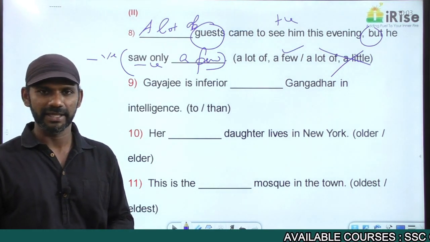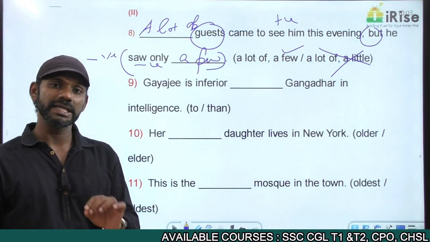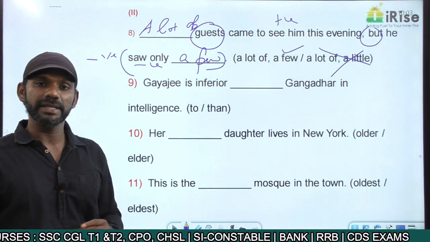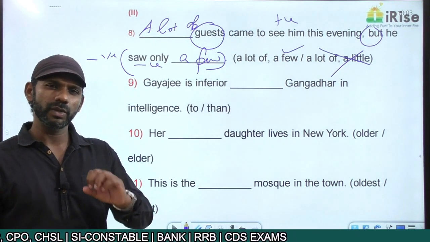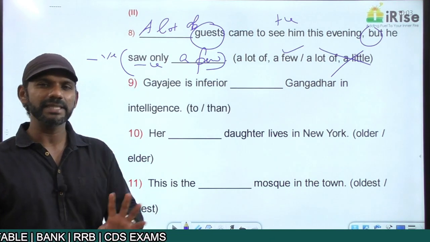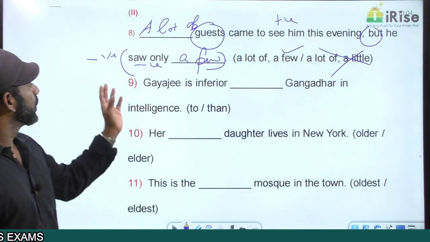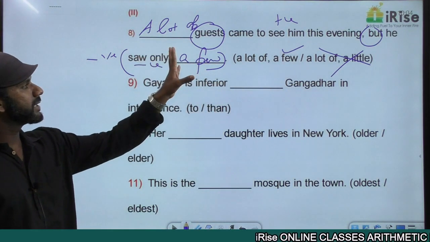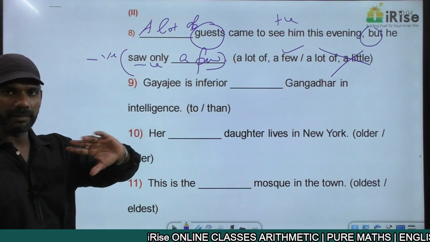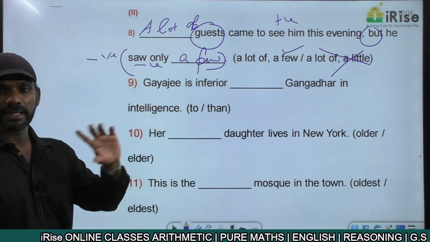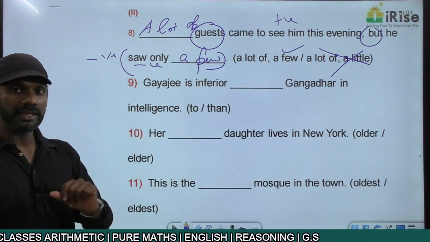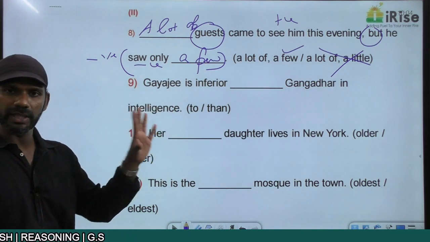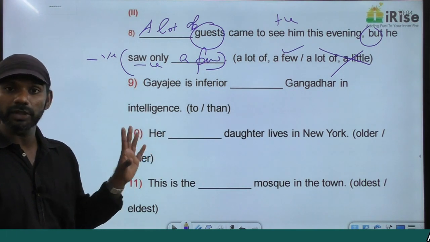Got it? I have little money means I have no money. Negative. I have a little money means I have some money. Positive. I have only a little money means I have only some money. Negative. So only a few is negative, but is a contrast indicator. The first idea is positive, the second idea is negative. That is completely fine. The noun here is guests, countable. A little is used with uncountable nouns. Based on that, a little is eliminated. The answer must be a few. And a few is used with countable nouns. Guests is a countable noun.